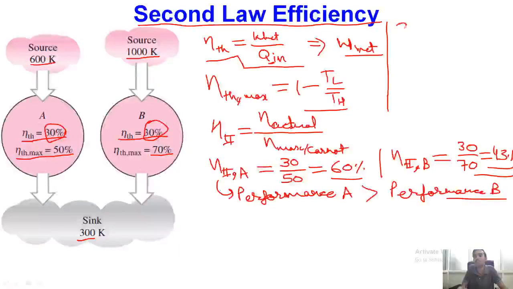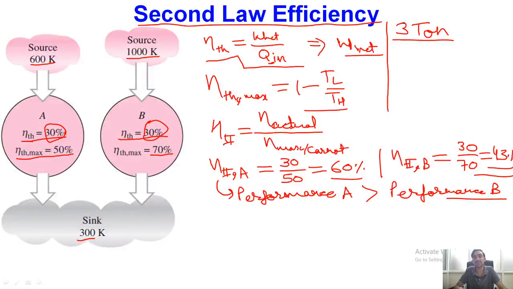Say you want to purchase a refrigerator with a capacity of 3 tons of refrigeration. What will happen if you consider a refrigerator with high second law efficiency? In case of high second law efficiency, the refrigerator will consume less work input to give the same amount of refrigeration.